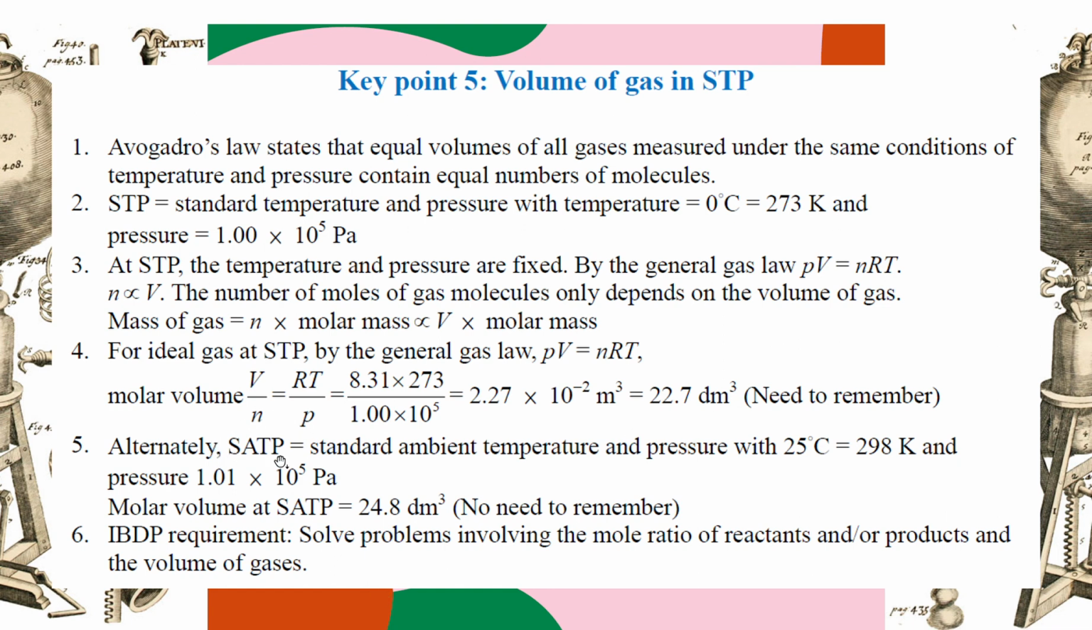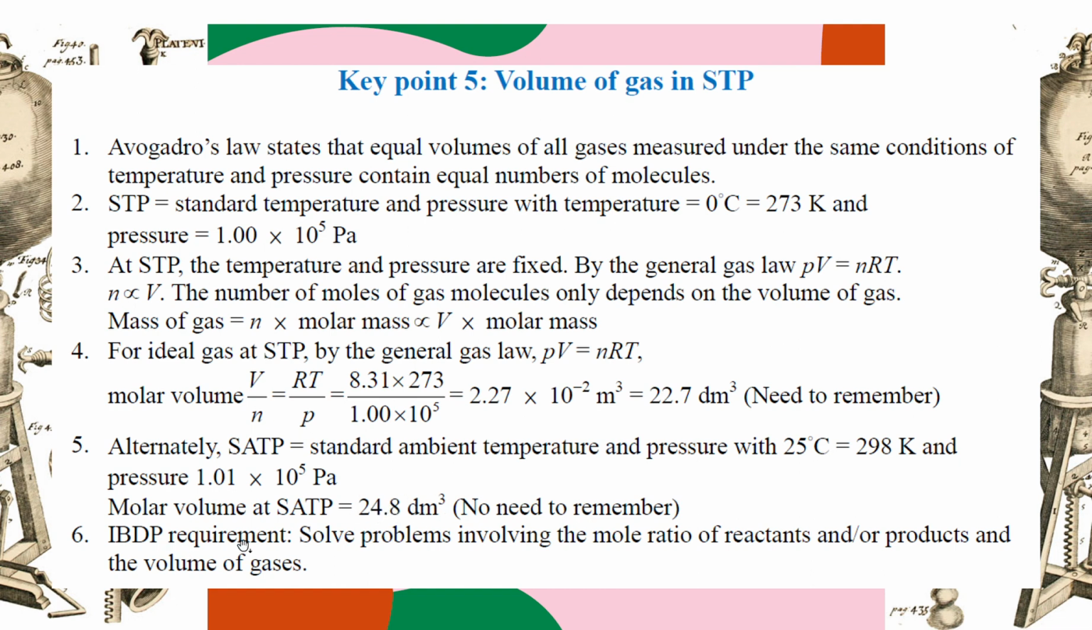For SATP, standard ambient temperature and pressure, they choose a higher temperature, 25 degrees Celsius, and a slightly different pressure. But in IB, they choose the same. It's exact when learning in university, it should be 1.01 times 10 to the power 5 Pascal. But in IB, they both choose 1.00. It's just 1% difference. So the molar volume at SATP is 24.8 dm cube, not 22.7, because it's a higher temperature, hotter, so the volume is bigger.